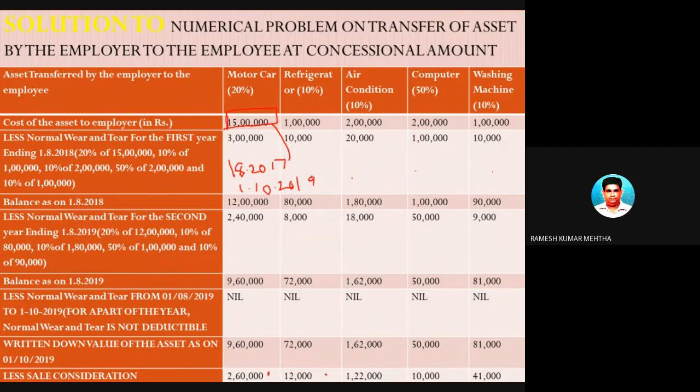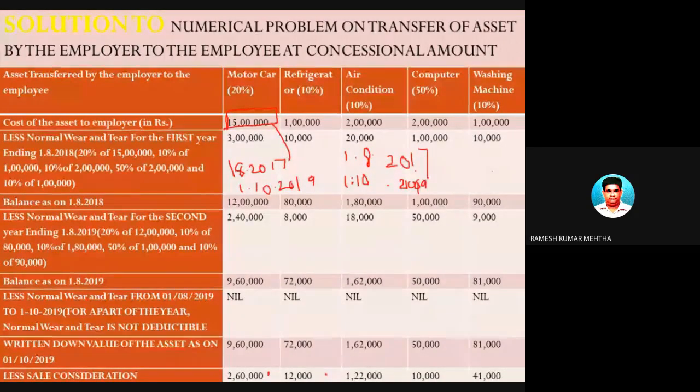From the given data, we have to find the depreciation for each completed year of usage, ignoring the fraction. Number two, after you have found the written down value on the date of selling, you deduct the sale value or transfer value, and you will know the taxable value of the perquisite in the form of transfer of movable assets belonging to the employer to the employee. So let's calculate it. You have to remember these dates: 1/8/2017 was the purchase date, and the selling date was 1/10/2019.